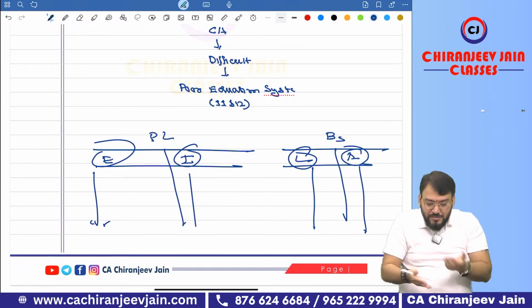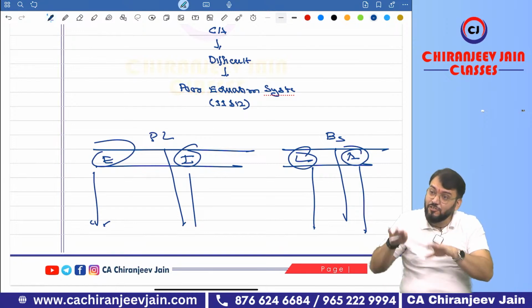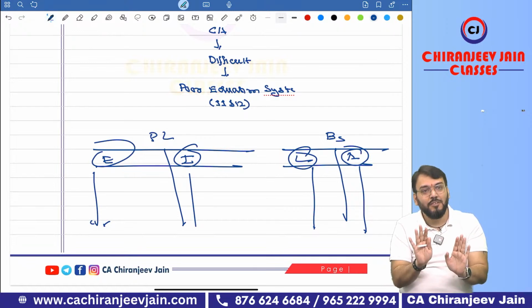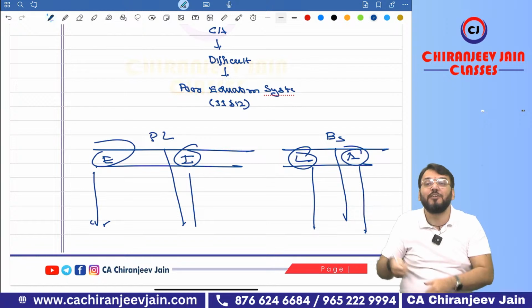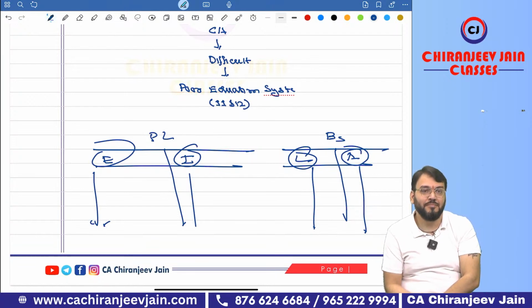Yes or no? Means this type of studies, believe me, I was also affected. In class 11, 12, I also scored 99 in accounts. But I know what type of study we have done in class 11, 12. So marks is not important. Knowledge is important. Now we scored 99.